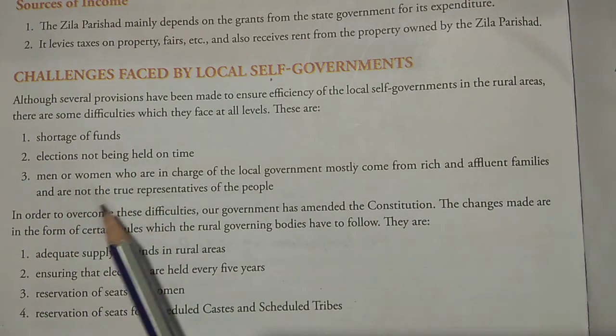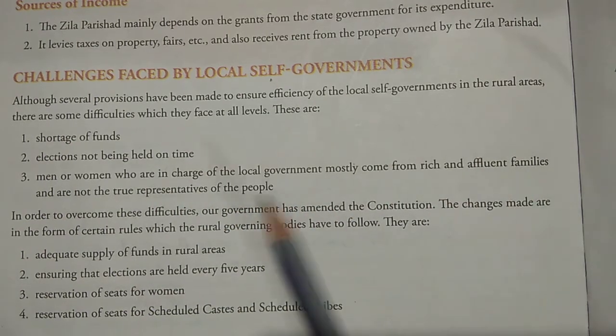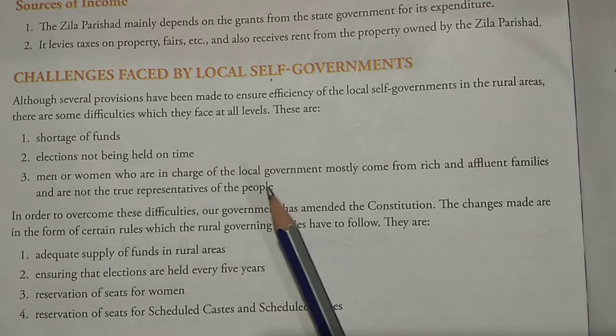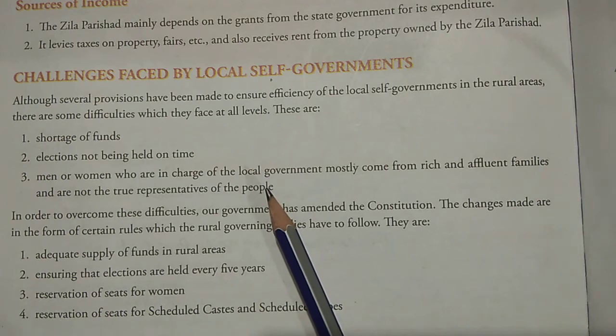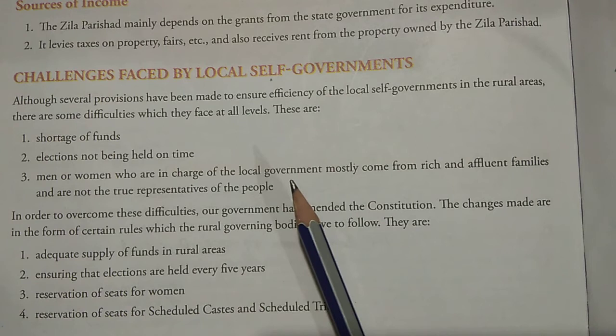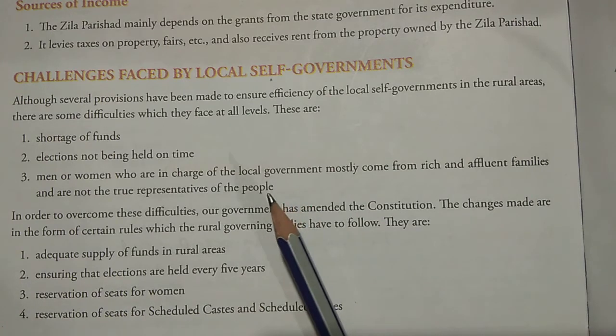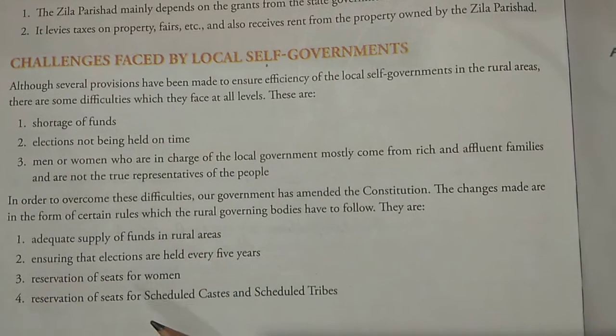Number 3, men or women who are in charge of local government mostly come from rich and affluent families and are not true representatives of the people. So one thing to be noted here is that the members are not from poor families, they are from rich families. So they don't know the problems the poor families are suffering. That is why that kind of work is not done, because they don't have to face such hardship, so they take it very easily. They are not serious about finding a solution. So this is one of the problems.